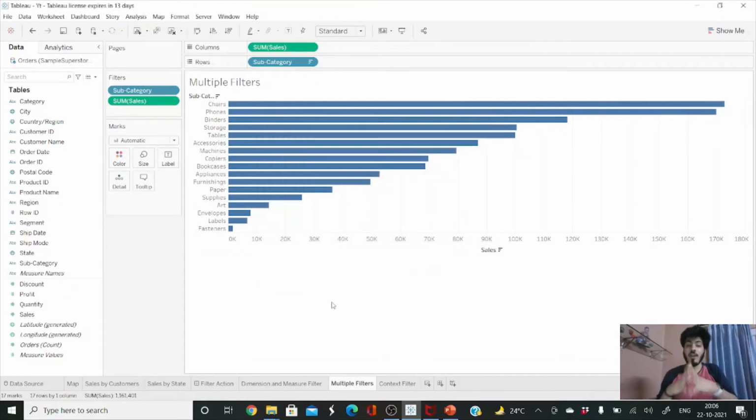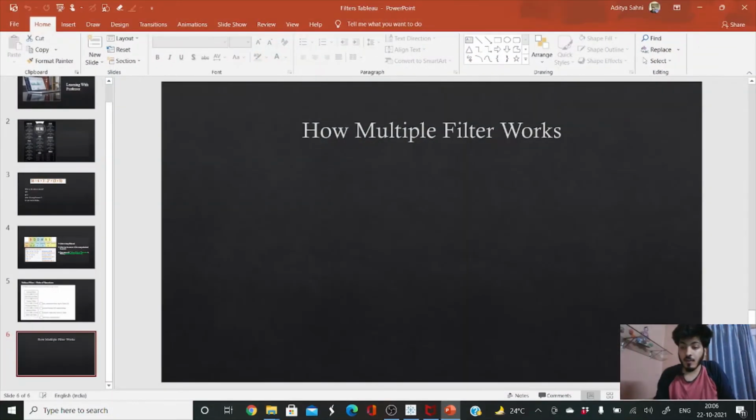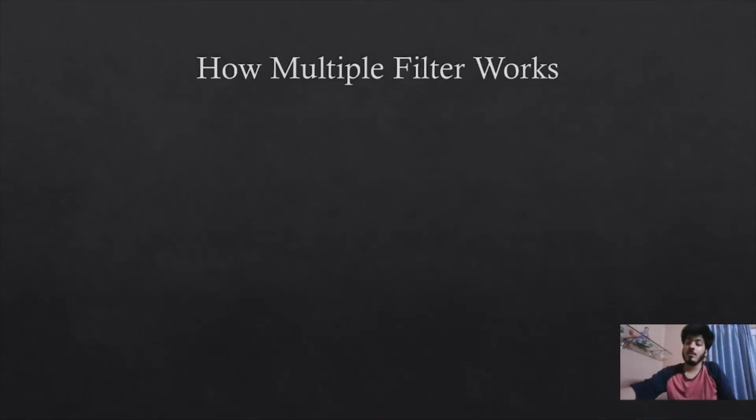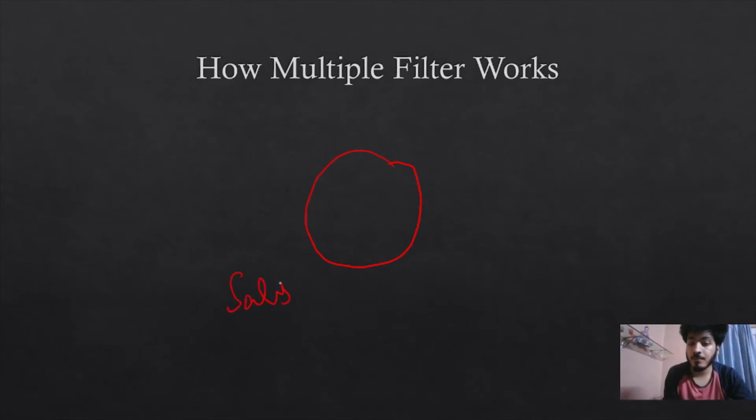Okay, I want you to understand one thing: if you are applying multiple filters in Tableau, let me represent what it will do with the help of a Venn diagram. This is the sum of sales value. And this was our filter which is showing the subcategory.